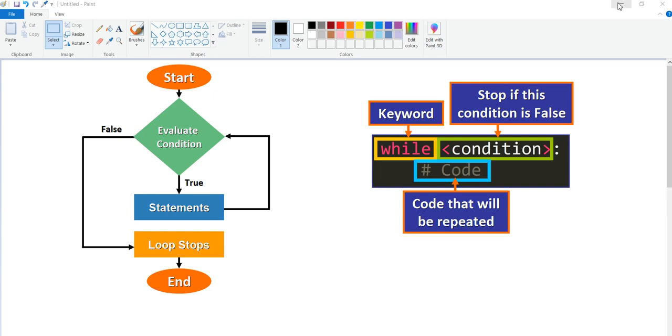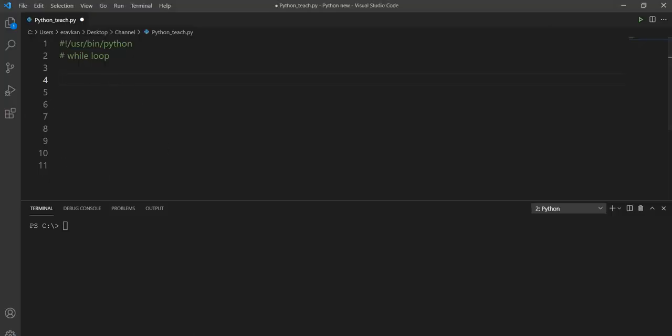Okay. So let us take some examples so things will be more clear to you. Suppose I have a variable i equal to 4 and then I use while i less than 8. You can use brackets also for more clarity.